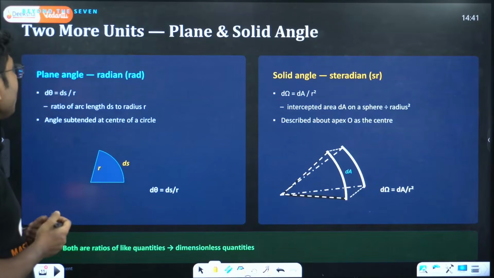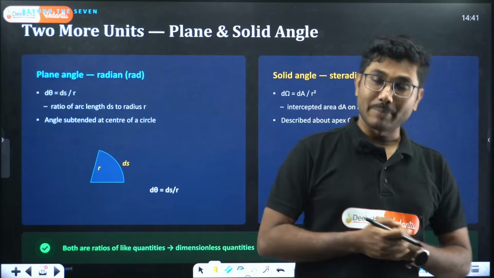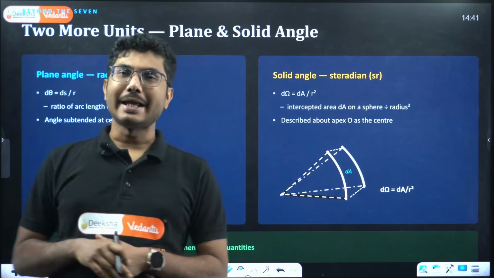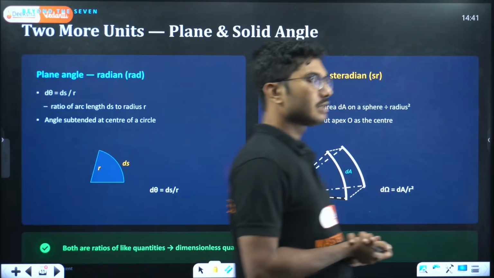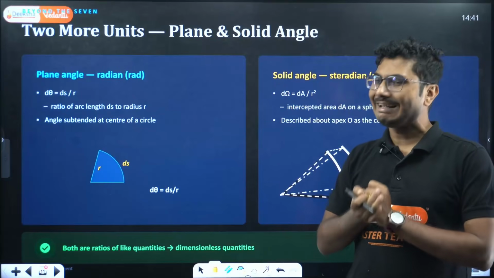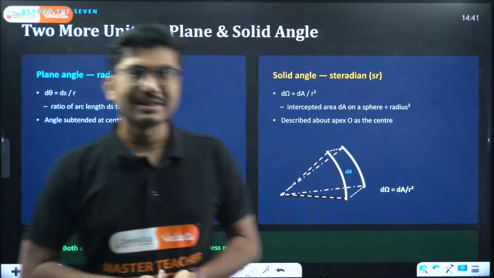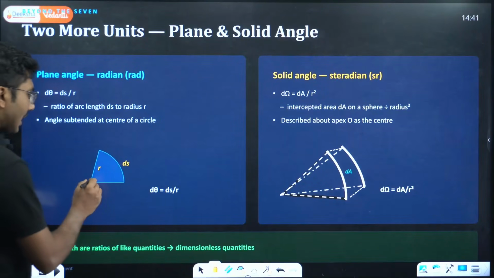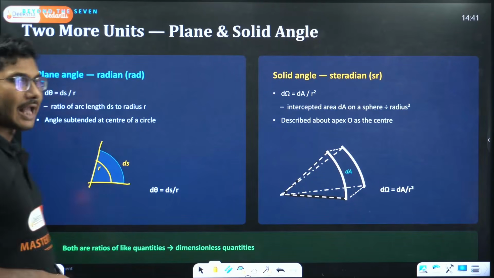Now let's move on with 2 more units: plane angle and solid angle. Later on you will see that their dimensions are 0. They do not have any dimensions. They do not represent anything physical, but we still use these units, especially when you have a line over here, another line over here, and you are measuring how much this angle is.